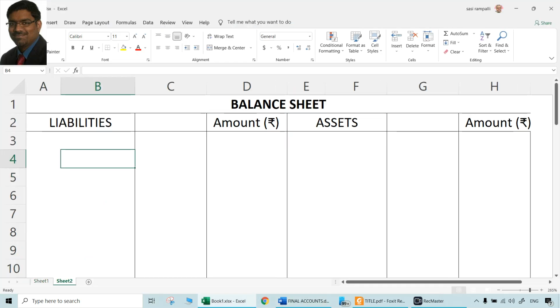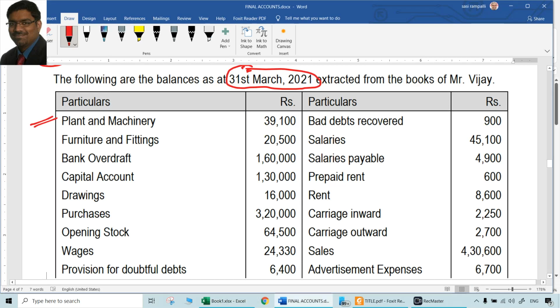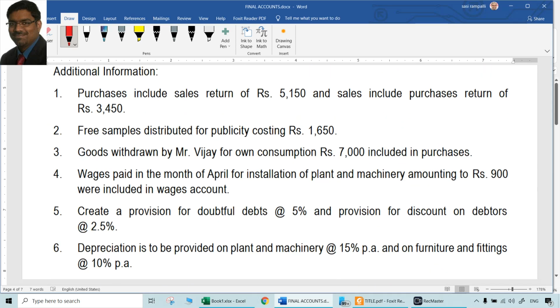So take it to balance sheet, plant and machinery, 39,100. Usually there will be an adjustment for depreciation, so we have to keep it in inner column. But generally just go through the adjustments also so that we know which items have to be there in the inner column. Additional information says purchases include some sales return and sales include some purchase return. Means we have to do some adjustments on purchases also, sales also. So that has to be done.